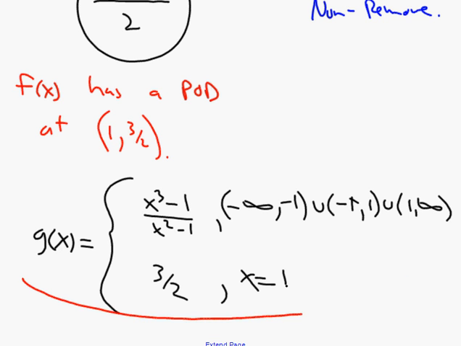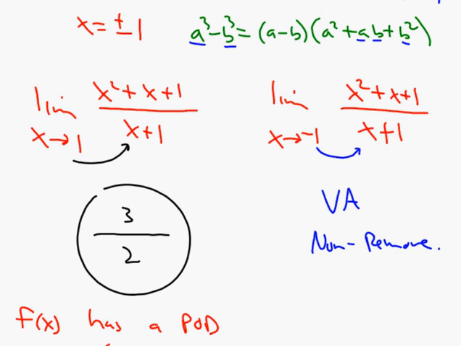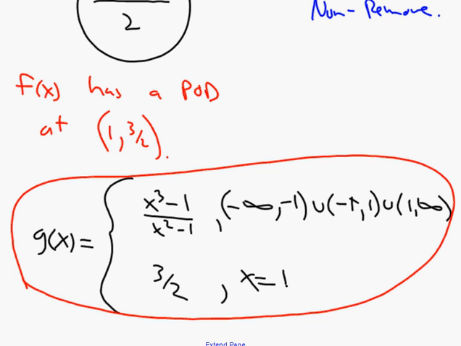So this is an extended, or piecewise, function that is continuous at x equals 1. It's not continuous at x equals negative 1, and the reason is this limit doesn't exist, or is equal to infinity. Because of that, it has a vertical asymptote on the graph, and therefore it can't be repaired.